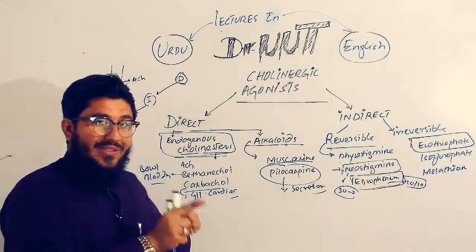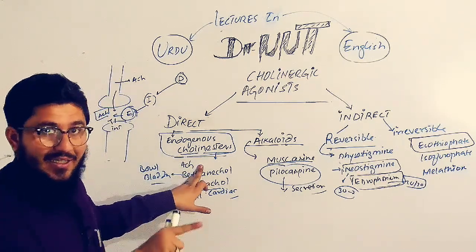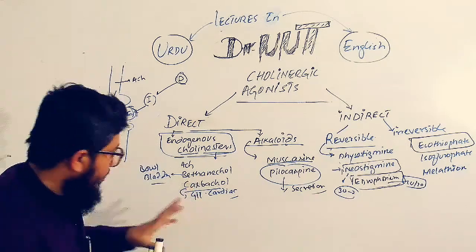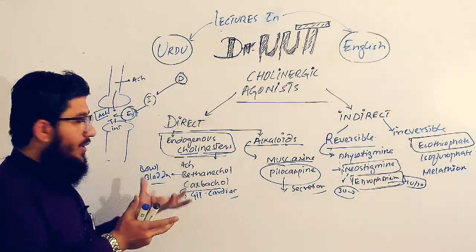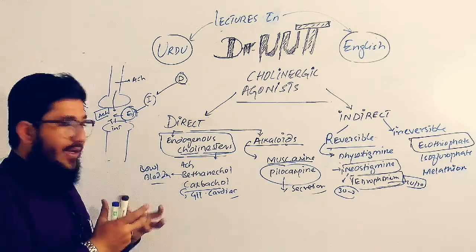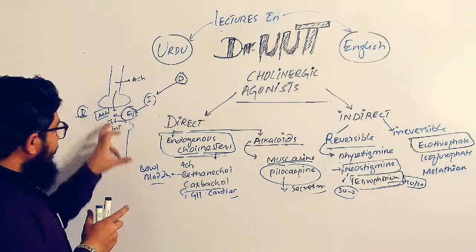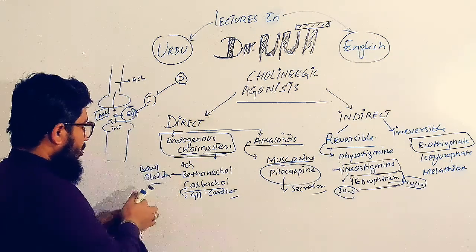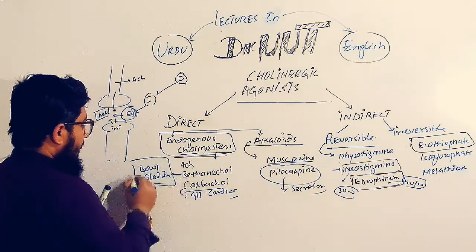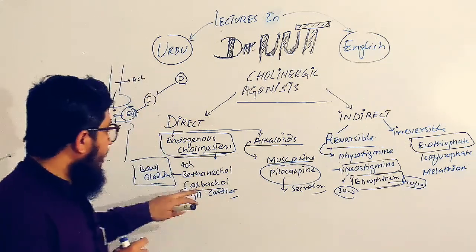So because of these two reasons, we are not recommending acetylcholine clinically. So clinically it is not used. In short, bethanechol is a structurally modified form of acetylcholine. The action is the same. It will bind to the receptor and show action, but it is specifically used to control the movements of the bowel and bladder, GIT and urinary.